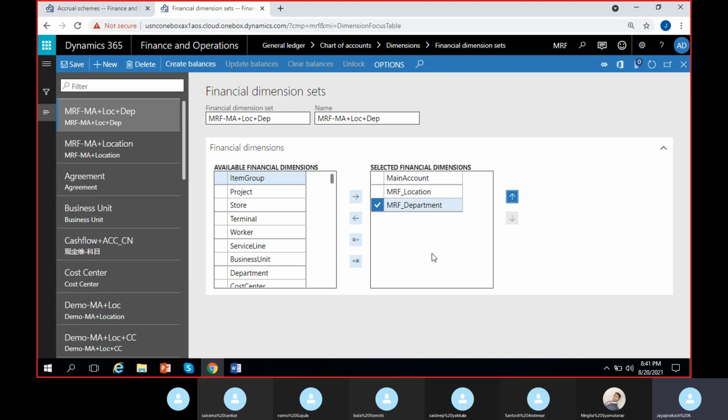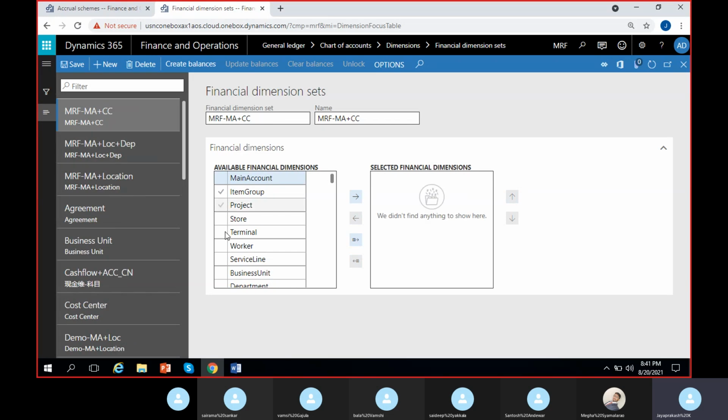Since I gave the name main account plus location plus department, within location only we'll have department, right? So this is the bigger role compared to department. That's why let's keep location prior to department. Okay, this is one way. Then I'll just close this and I'll save this.